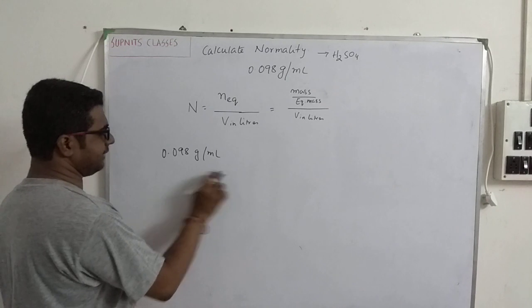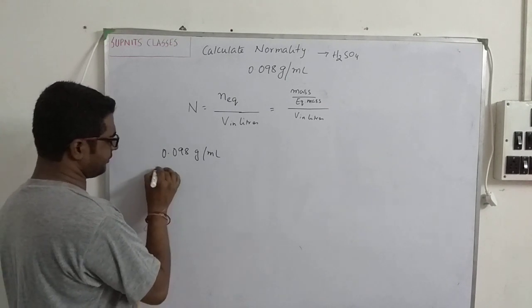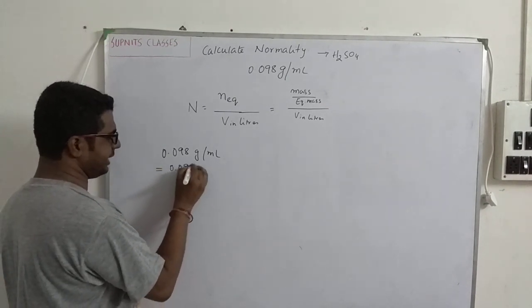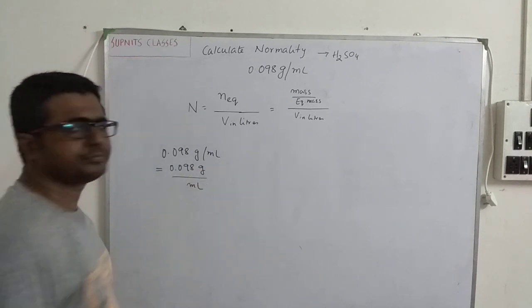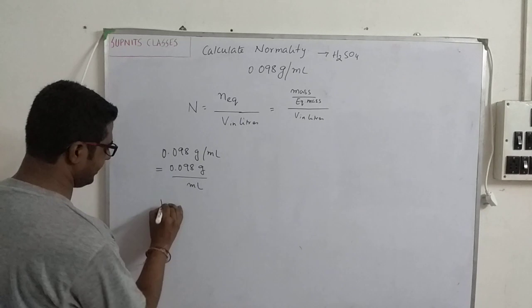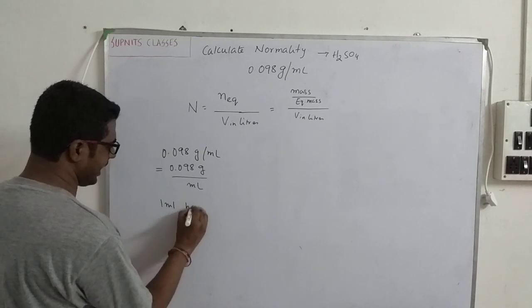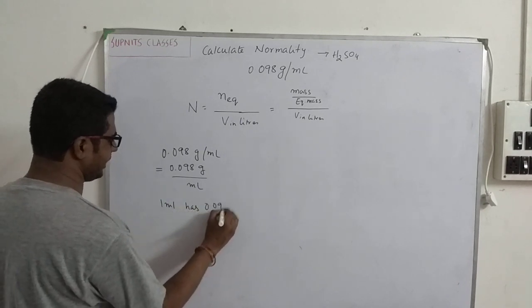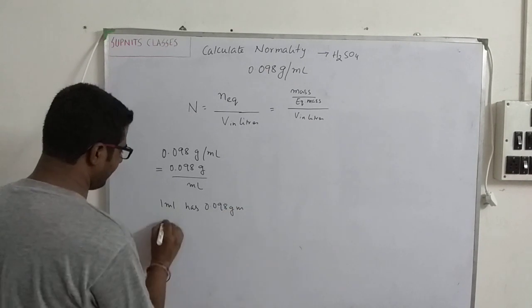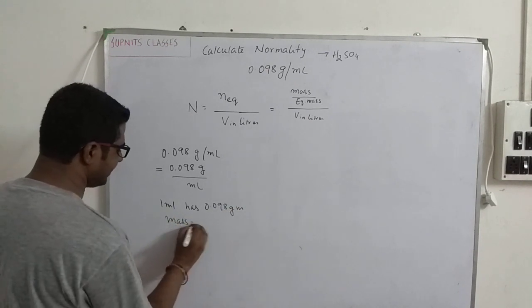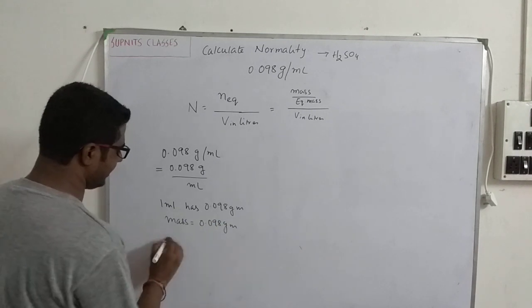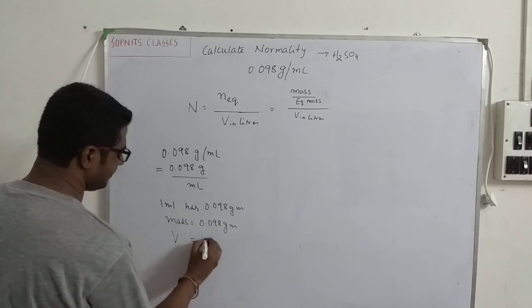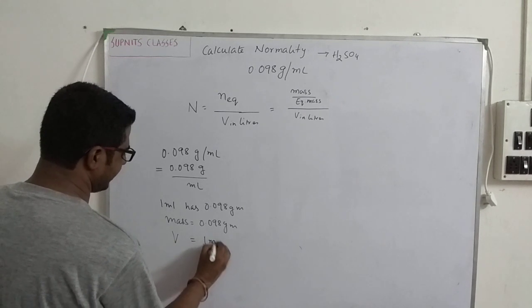Okay, so what is given is this one: 0.098 gram per milliliter. What does this mean? This means 1 milliliter has 0.098 gram. So I can now write mass is 0.098 gram and volume is 1 milliliter.